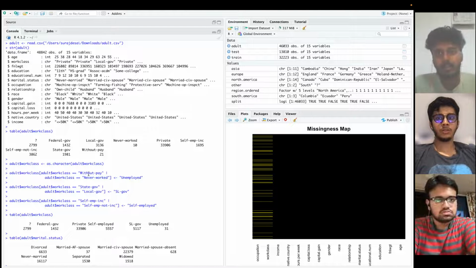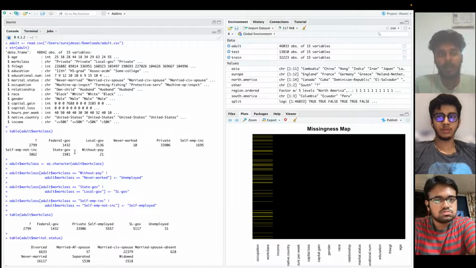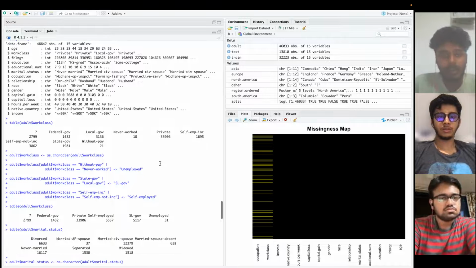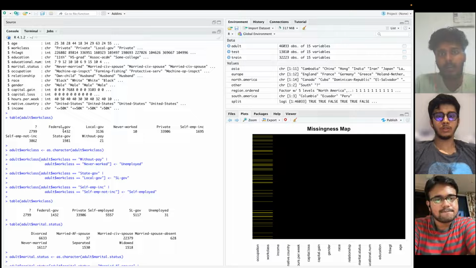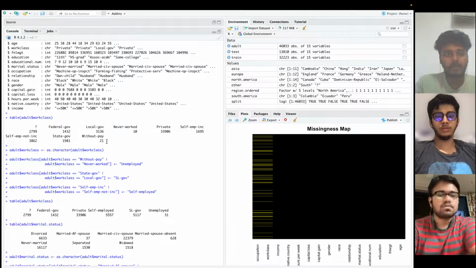Federal government, local government, never worked, self-employed, not self-employed, state government, private, and working without pay. These are all the work classes we have, and our data is combined based on this. These are the numbers shown: in federal government we have 1432, for local government we have 3136, and there are people who work without pay, which are 21. So the first table is the combining based on work classes.